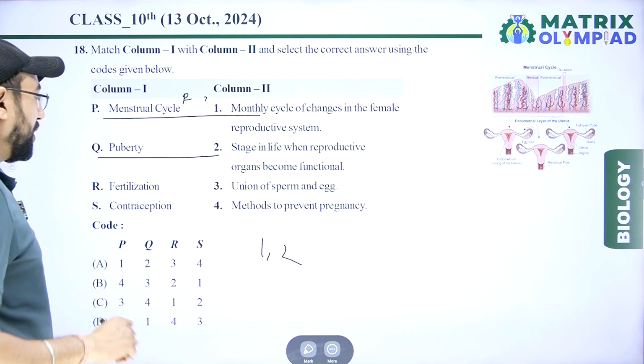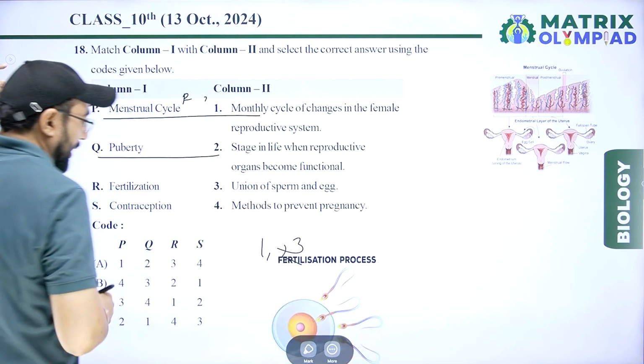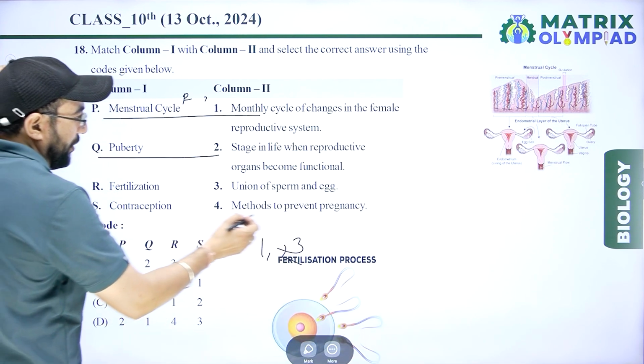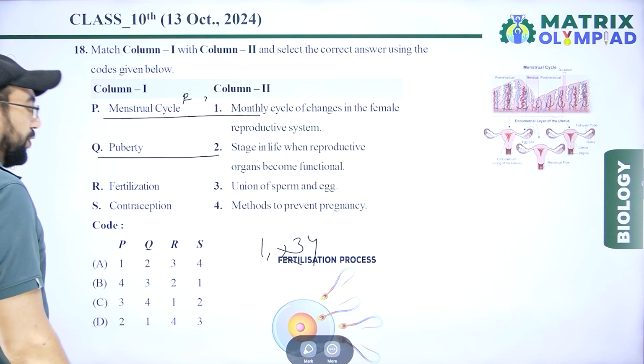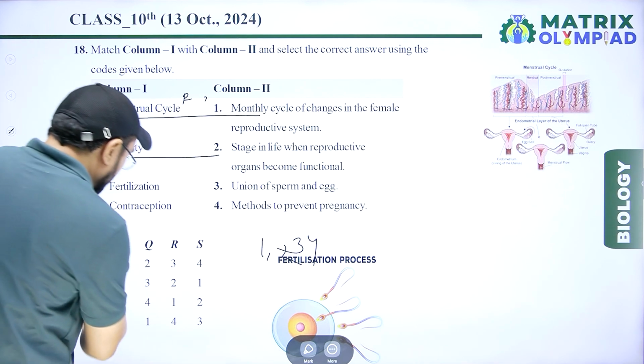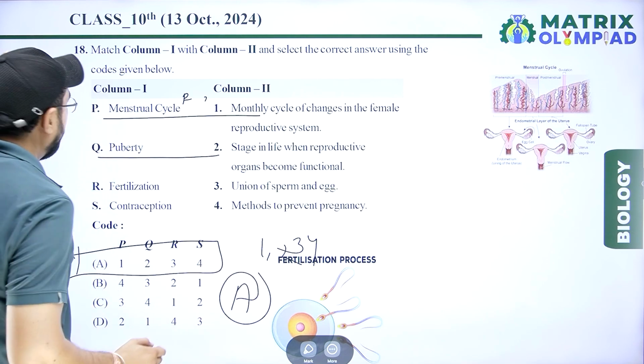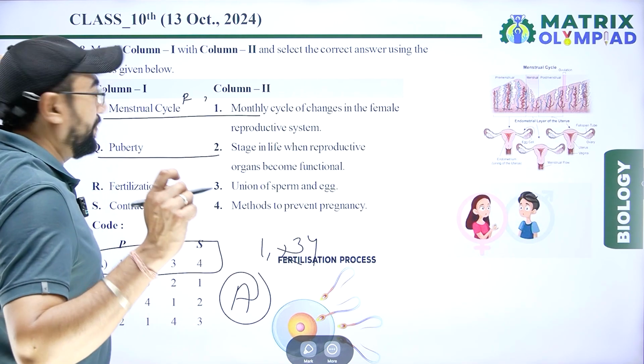And fertilization, union of sperm and egg, that is 3. And contraception method, prevention of pregnancy, 4. 1, 2, 3, 4 is the correct matching for this question, in option A. Option A is right for this question.